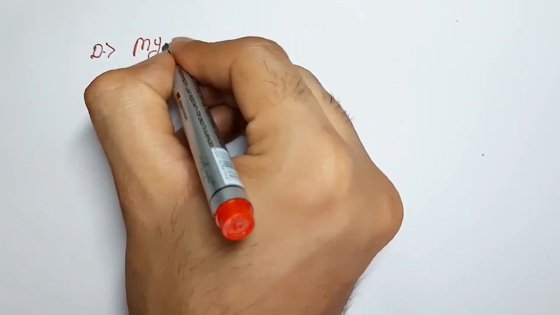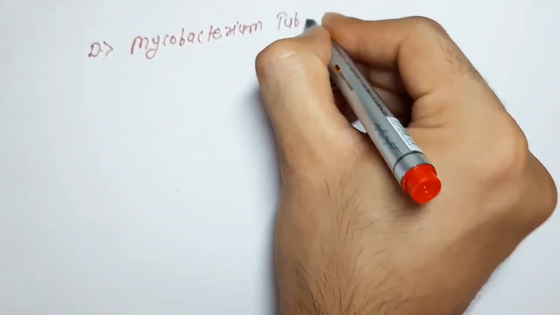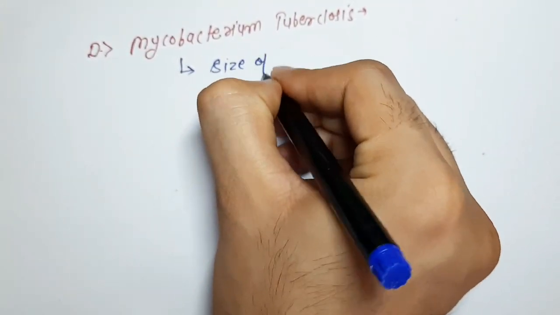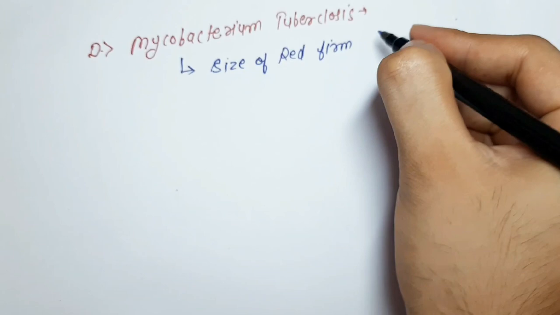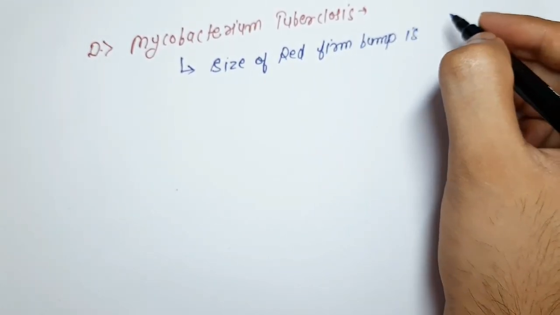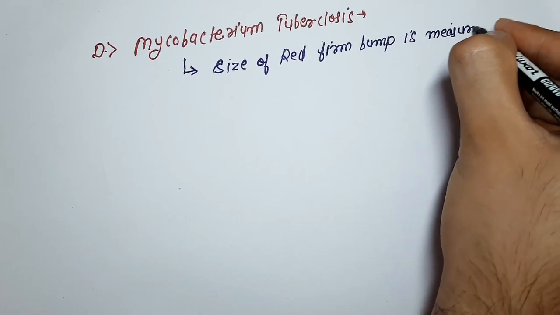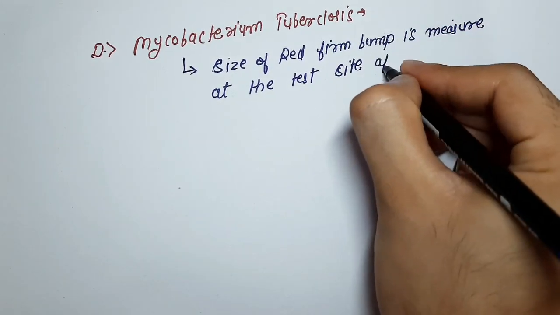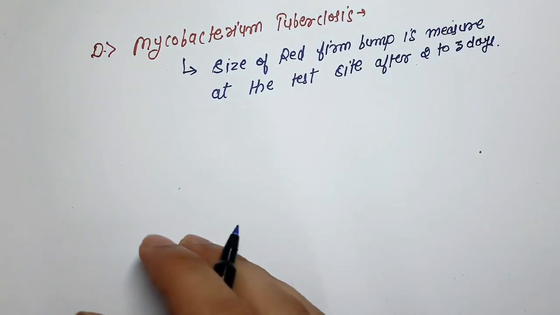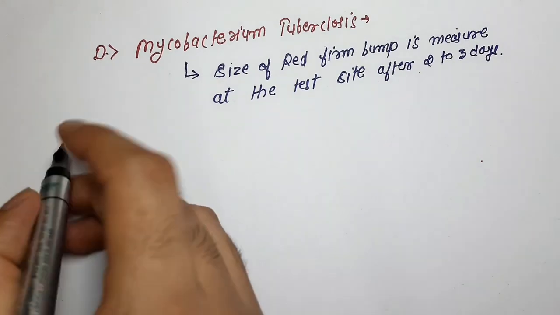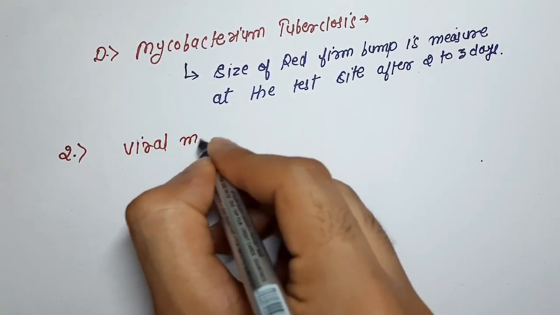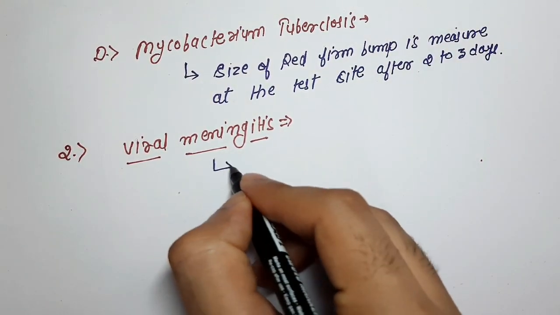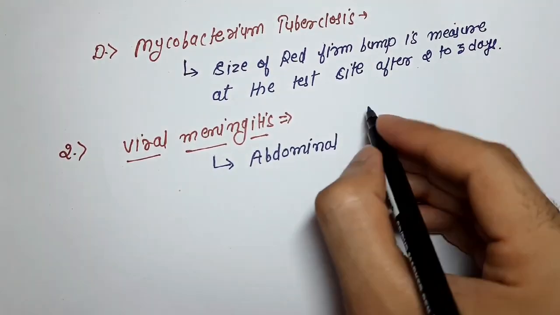Number 4 is Mycobacterium tuberculosis. For the diagnosis of this causative organism, the red bump at the site is measured after 2 to 3 days. Now the causative organisms of bacterial meningitis are completed and we move to viral meningitis, number 2. The most common signs of viral meningitis are chest pain and abdominal pain.